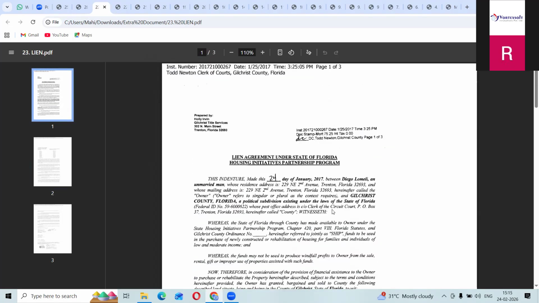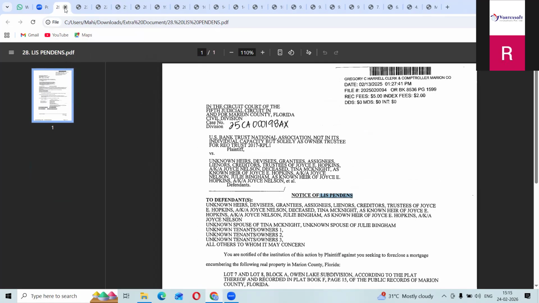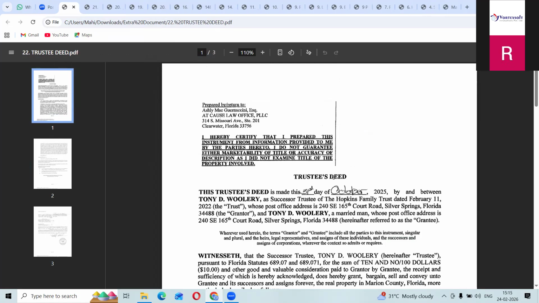Some of the documents are like this, where you have to check by legal description only. If the legal description is matching your property, you have to take it. Otherwise, there is no need to take it. Okay, so this is the trustee deed. I already told you about the trustee deed. Once you foreclose on that property, meaning you are not able to pay the loan amount, that property will go to public auction. Then, as I told you, they will make one deed.